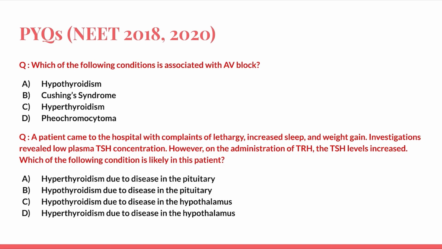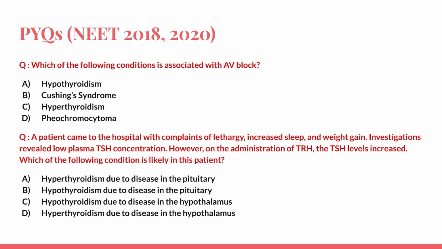Now we have got two options, B and C, where the disease is either in the pituitary or in the hypothalamus. But when we see the second part of the question, it is given that on administration of TRH, the TSH levels increase. That means there is a deficiency of TRH in this patient, and when we administer TRH from outside, the TSH levels automatically increase, and we know TRH is secreted by the hypothalamus and not the pituitary gland. So the defect here is at the level of the hypothalamus. Hence the answer here is C, that is hypothyroidism due to disease in the hypothalamus.